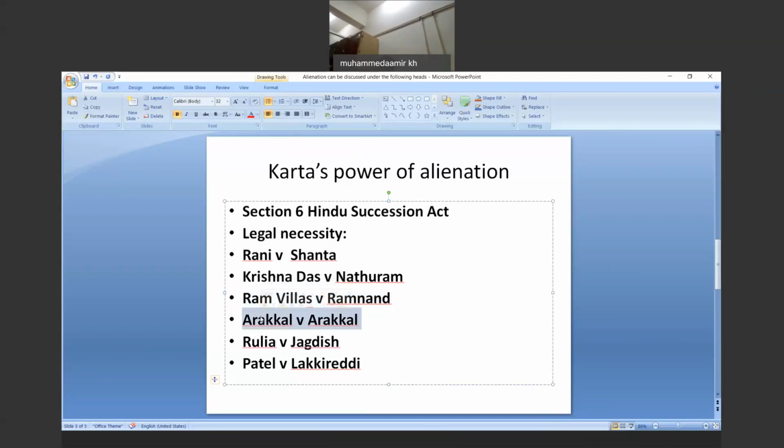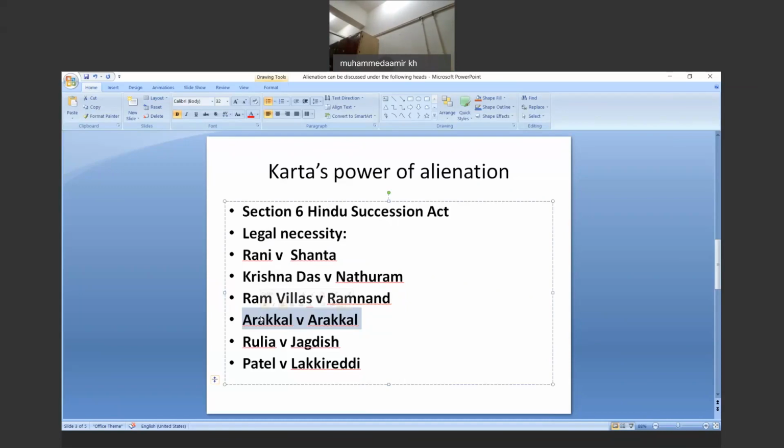Further moving to the case of Arakkal versus Arakkal, whenever there is no proof that the business is a family business, any loan taken for a business by the Karta cannot be said to be binding necessity or for the benefit of the estate. When there is no proof that the business is the family business, and a loan is taken by the Karta for a business, it cannot be said to be binding on the estate.